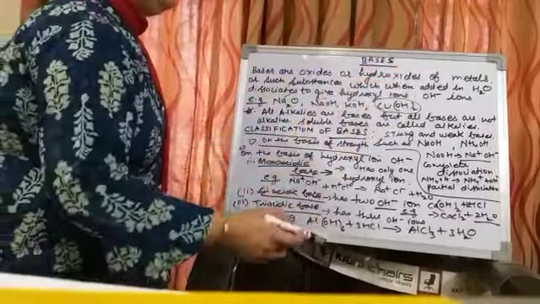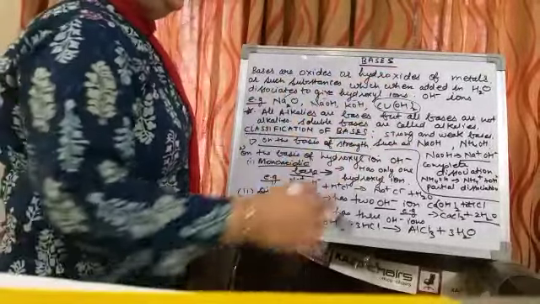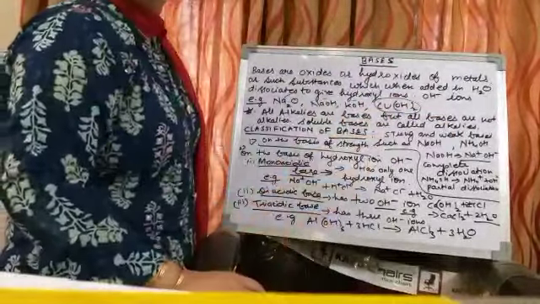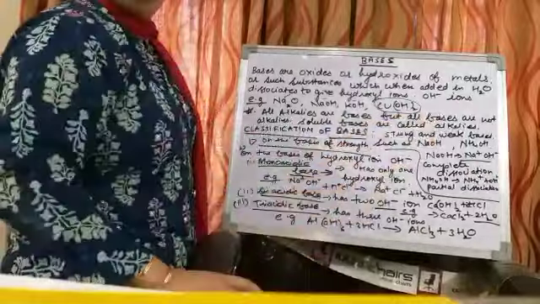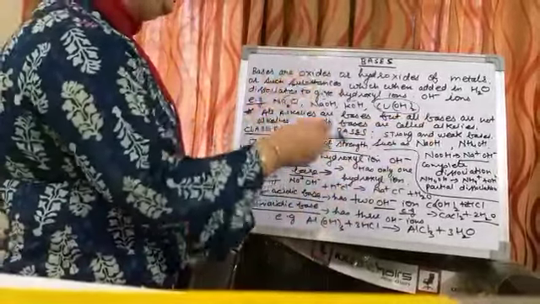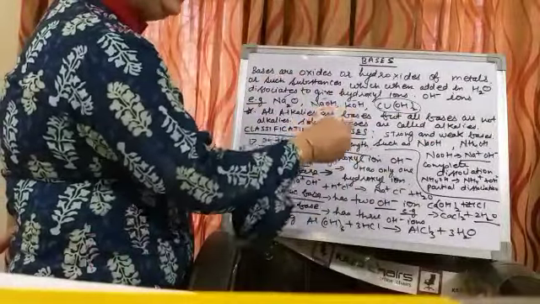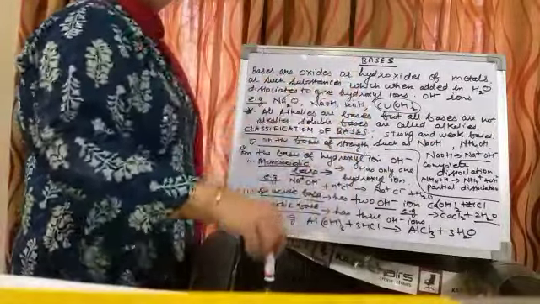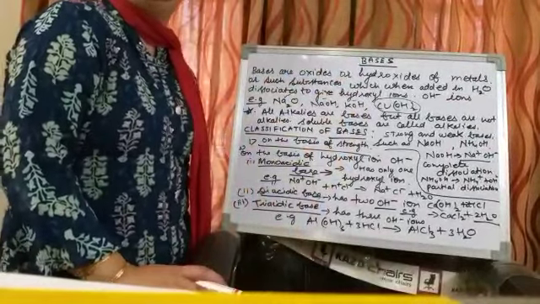Here I have given the example also, like sodium hydroxide is a strong base, whereas NH4OH, that is ammonia water or ammonium hydroxide, is a weak base. So this classification is based upon the strength. Based upon the strength means whether the base completely dissociates in water or partially dissociates in water.